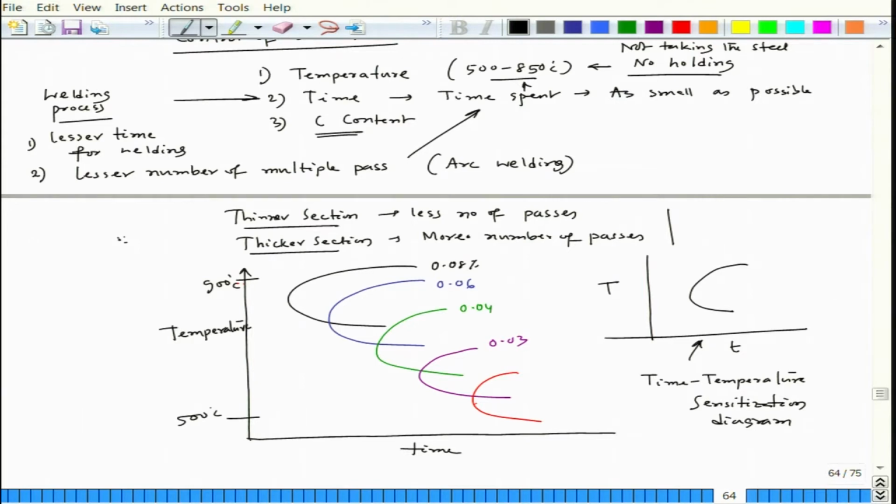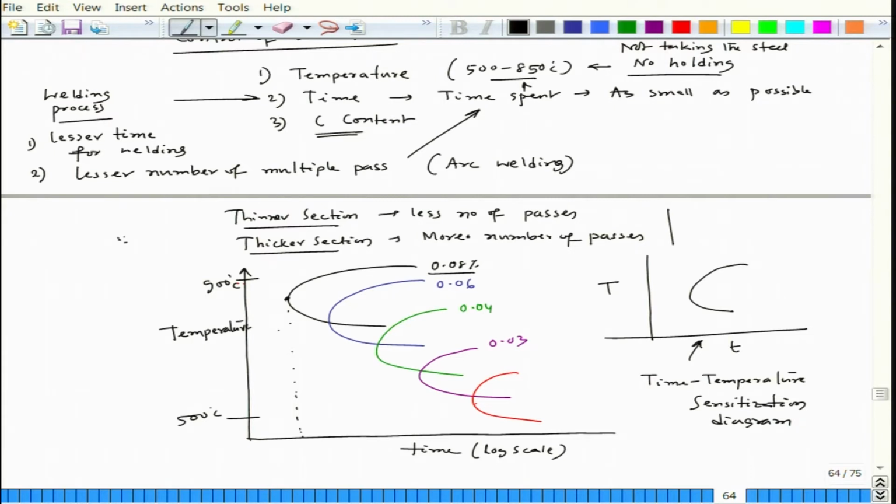Now, the question is, if you see 0.08% carbon, the nose point is very close to the axis, having very little time. This is in log scale. So, this could be a very small time, maybe a couple of seconds.